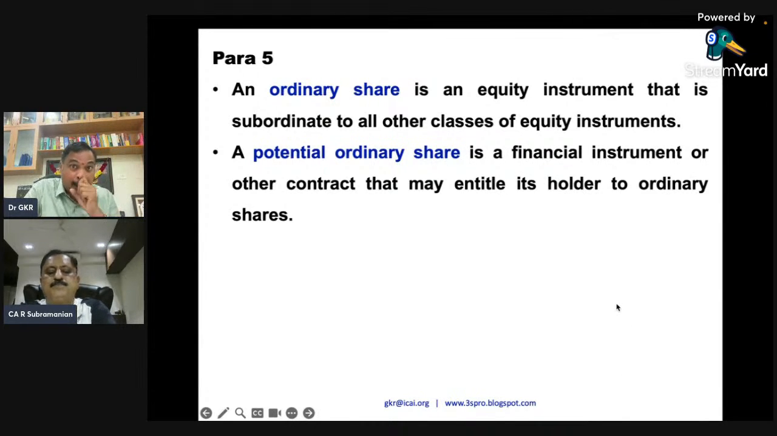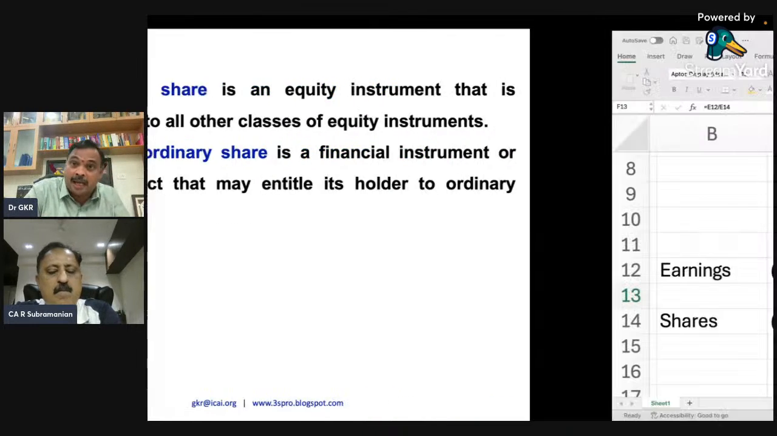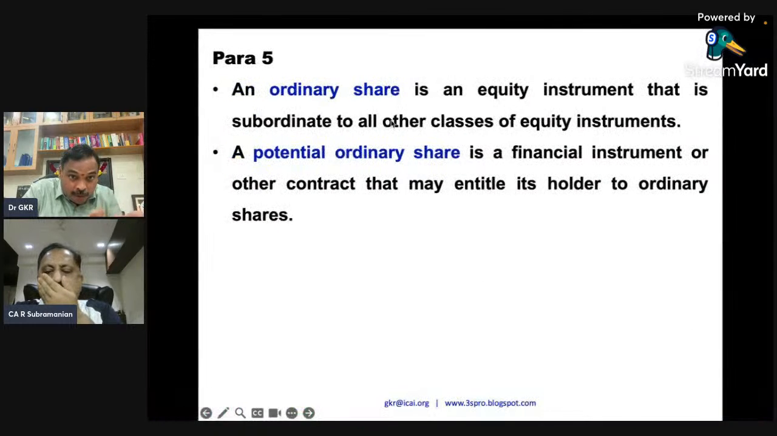Can you issue such equity under the Companies Act? Yes, you can. That is why, to understand earnings per share, you need to be very thorough with the Companies Act also. Can you issue multiple classes of shares? Yes, you can issue. So this is very important.